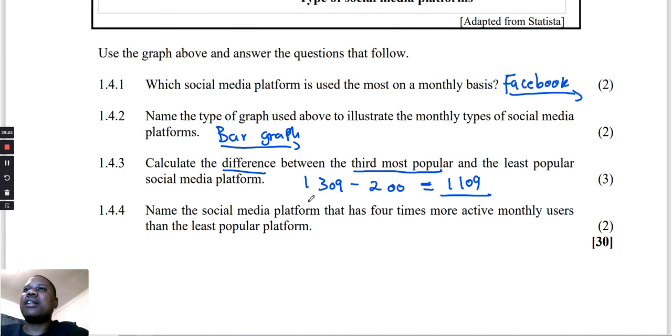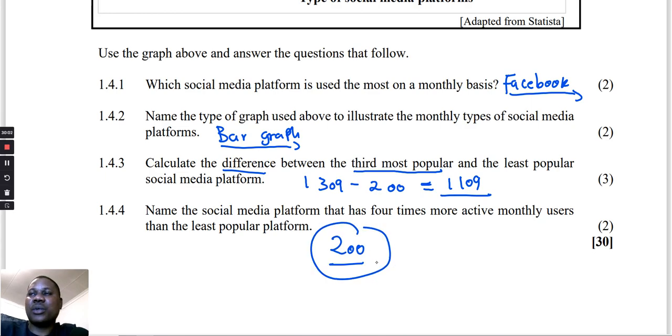Name the social media platform that has 4 times more active monthly users than the least popular platform. What is the least? The least is the smallest one, okay? It is the one of 200, which was the Pine.